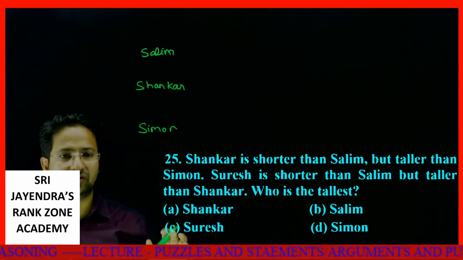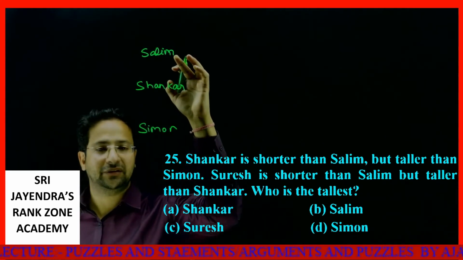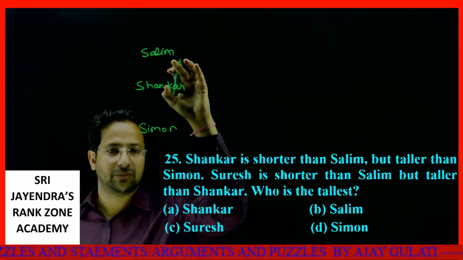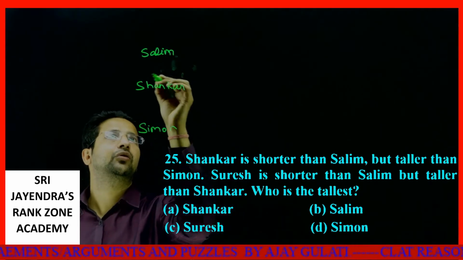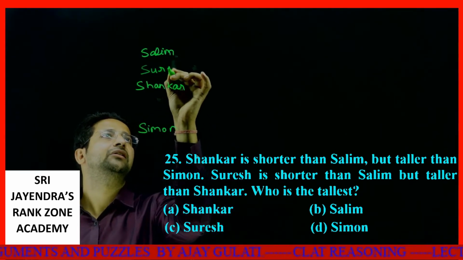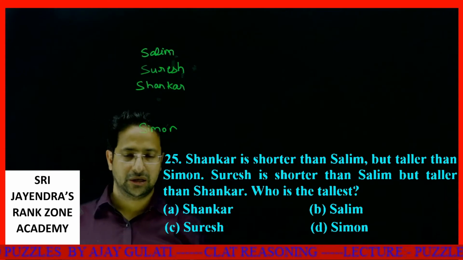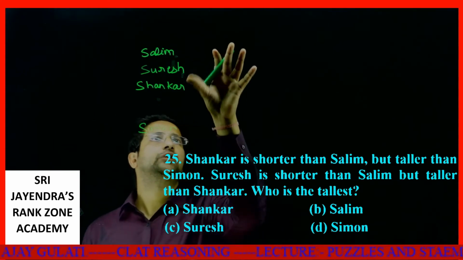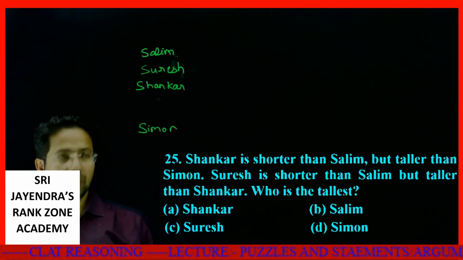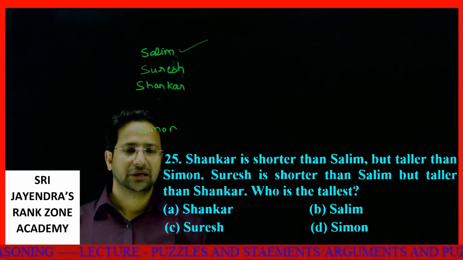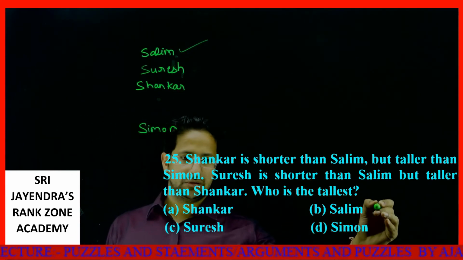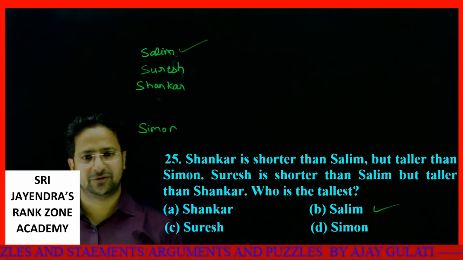Suresh is shorter than Salim. Suresh will come over here, but taller than Shankar. So I can easily say that Suresh comes over here. Who is the tallest? Our fellow Salim is the tallest. This is your answer, my dear students.